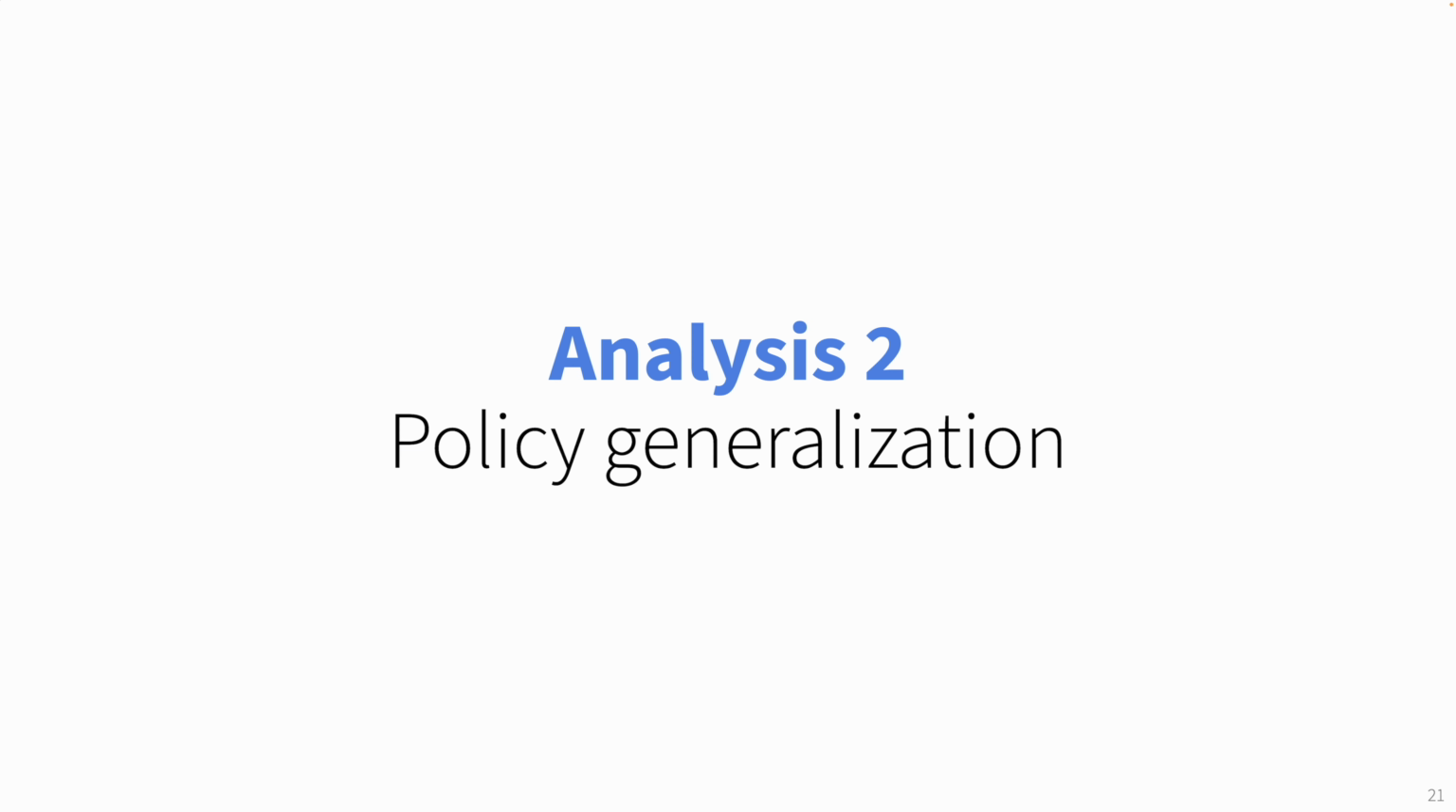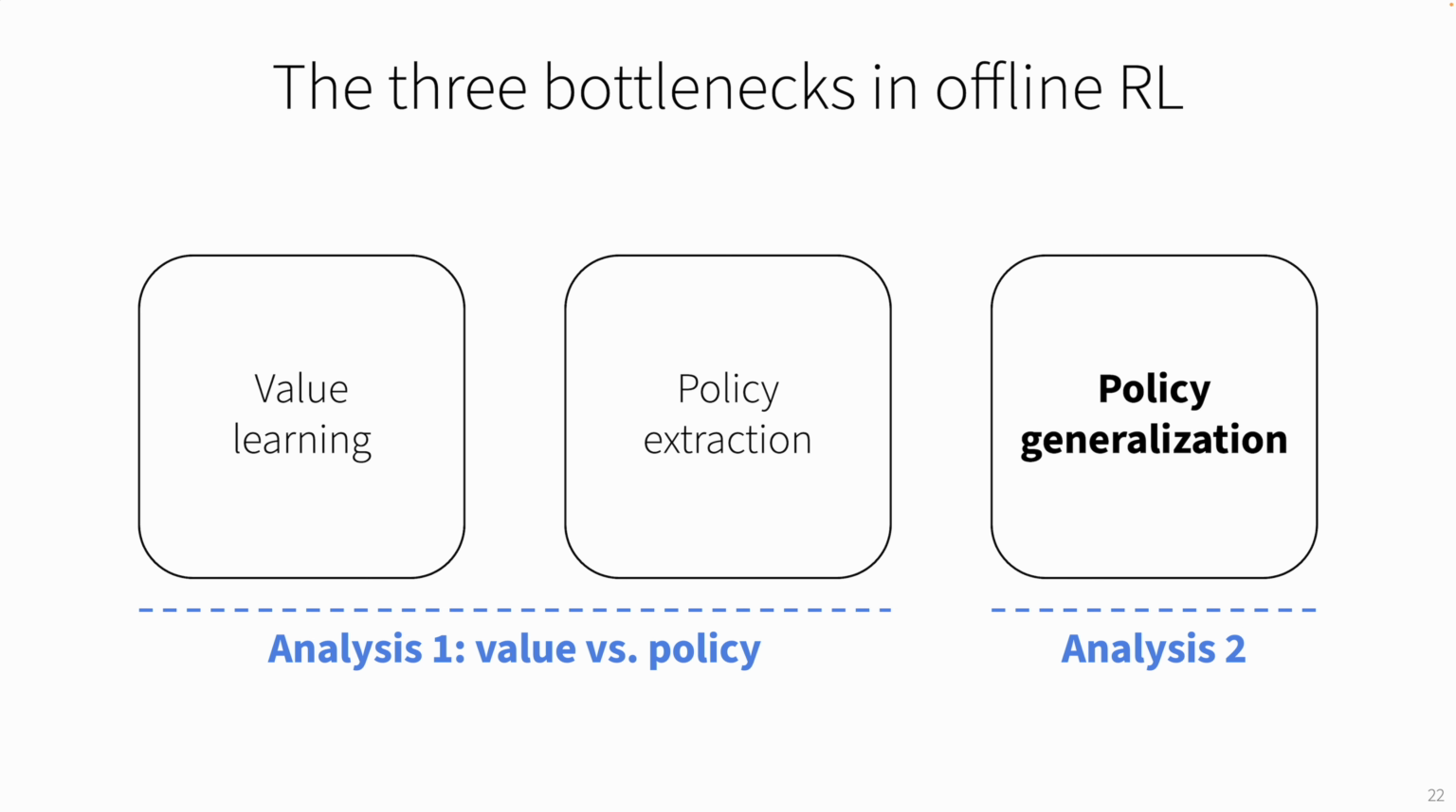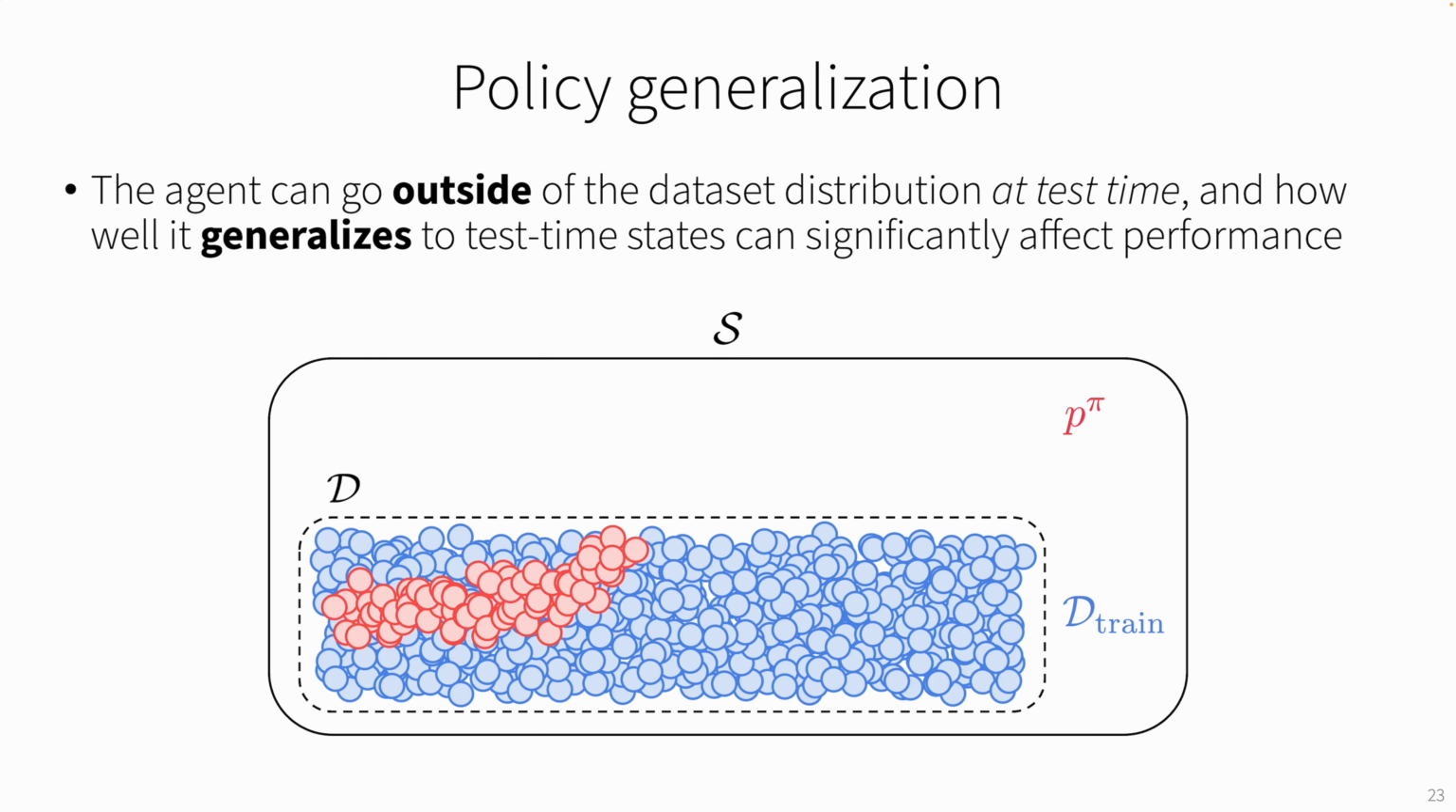Our second analysis is about policy generalization. This is actually a pretty unique bottleneck in offline RL. In offline RL, we train an agent from a static dataset D, but at evaluation time, we roll out the learned policy in the environment to measure the performance. At test time, the agent can go outside of the dataset distribution D, and of course, how well it generalizes to such test-time states can significantly affect performance. And we are going to analyze this.